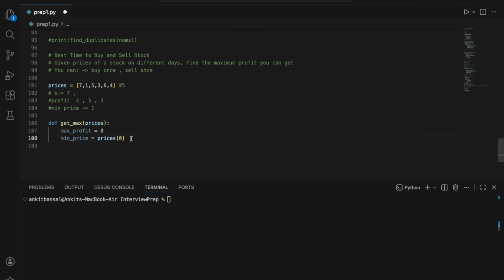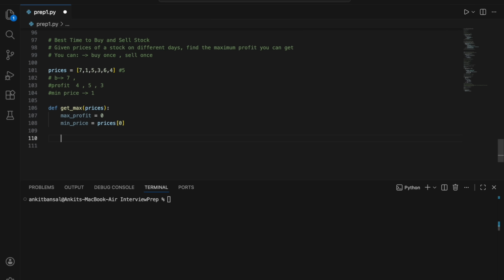I can keep it as infinity as well, so I can say float of infinity, some big number, right? So that when I compare, I always have a lesser value, because I want to keep the minimum as a track. So I can keep a big value, and when I compare with the first value it will be less, and I will be able to replace it. But this is also fine, we can take the first element. Okay, now let's start the loop.